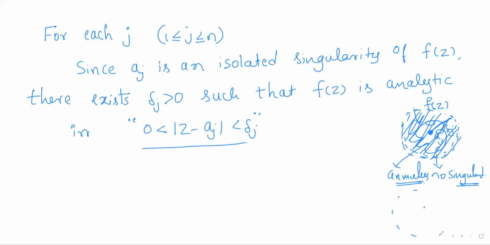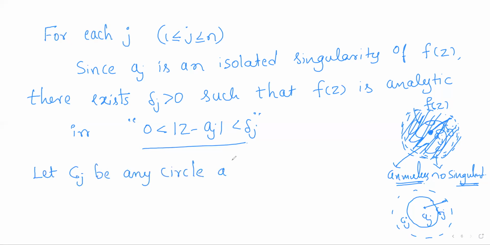Now in this deleted neighborhood of aj, consider a circle with center aj and radius less than delta j. So let Cj be any circle centered at aj, contained in the deleted neighborhood 0 < modulus of z minus aj < delta j.